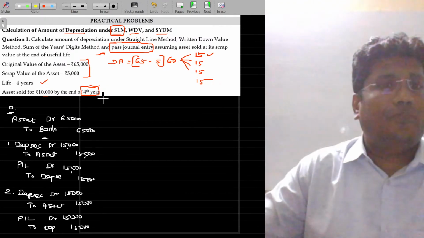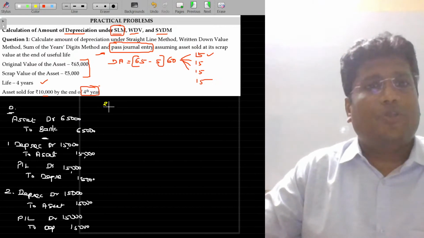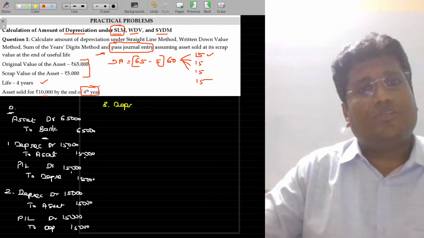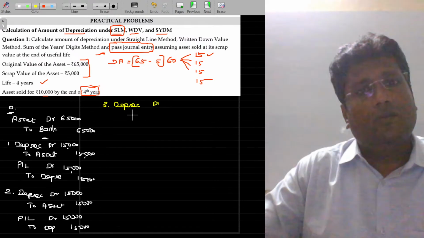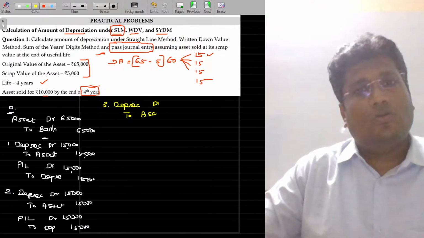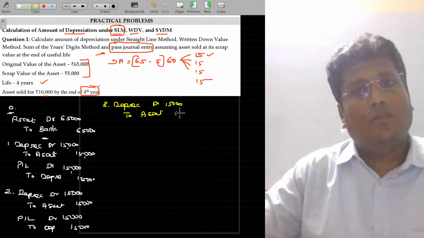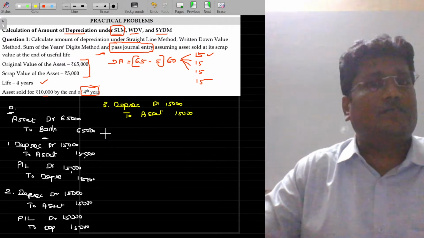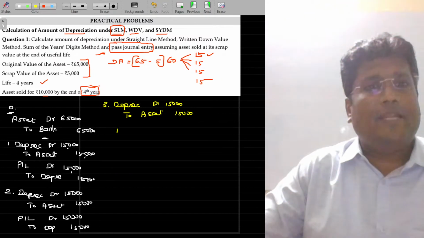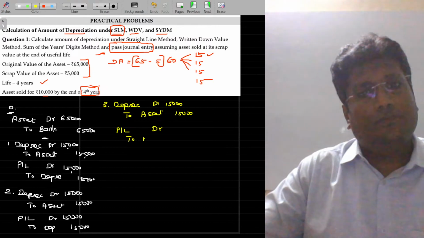And third year end, what happens? Again, we are supposed to depreciate for the third year. The entry being depreciation account debit to asset account. The value being 15,000. Next, this depreciation should be debited to the P&L account. Am I right? So P&L account debit to depreciation.